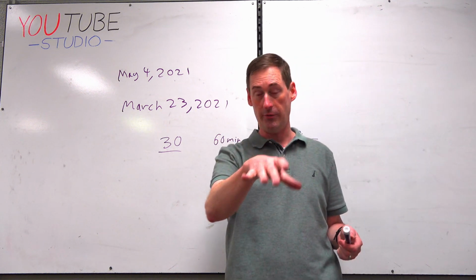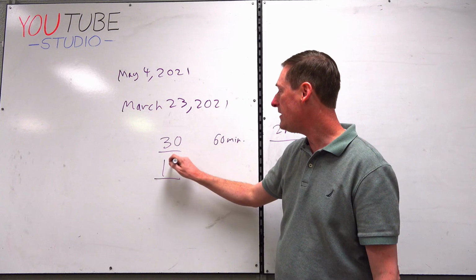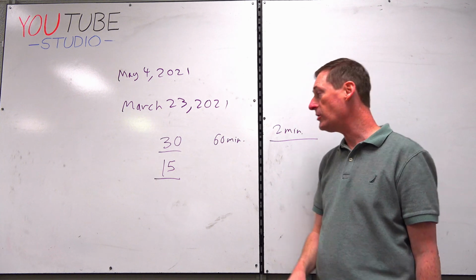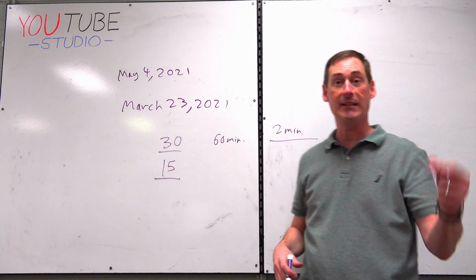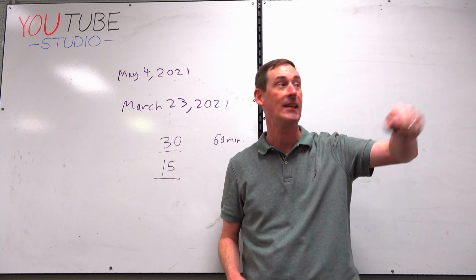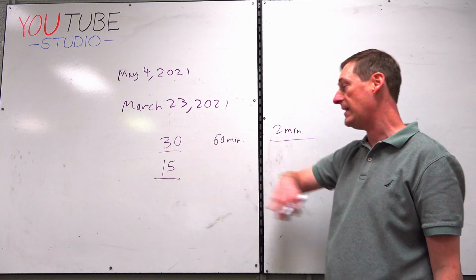Now, 17% of your grade comes from the next category. Section 1, Part B is 15 multiple choice questions. This time you have a calculator. There's no calculator for the previous ones, so it's like the mental math stuff we've been doing in our class since Integrated 3. This is our strength. I'm going to train you how to type stuff into the Inspire calculator.